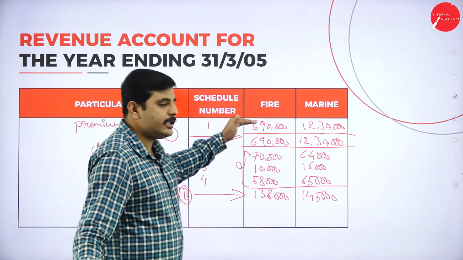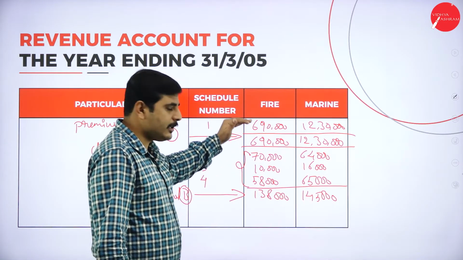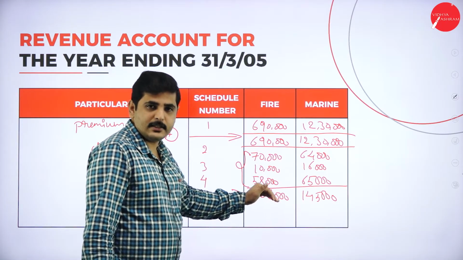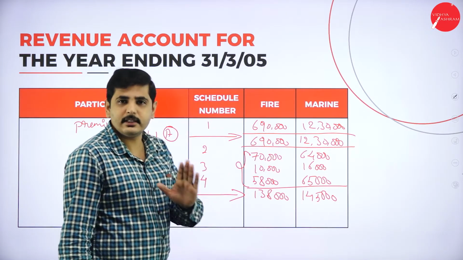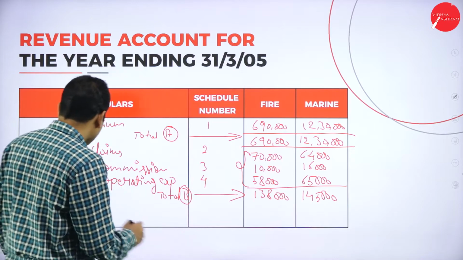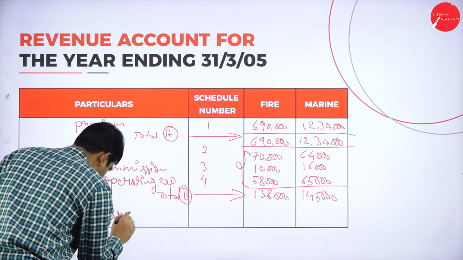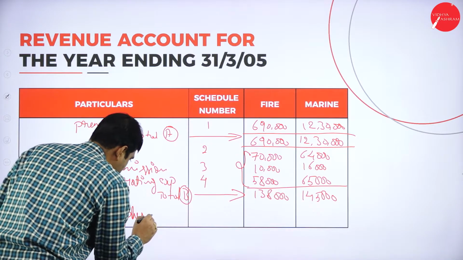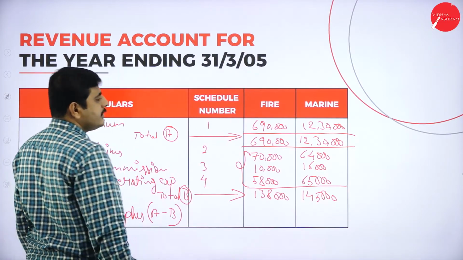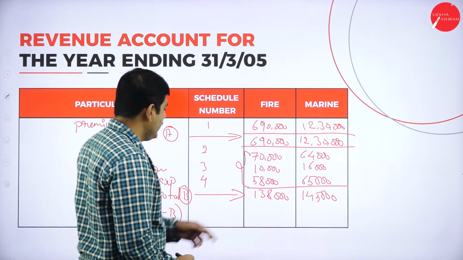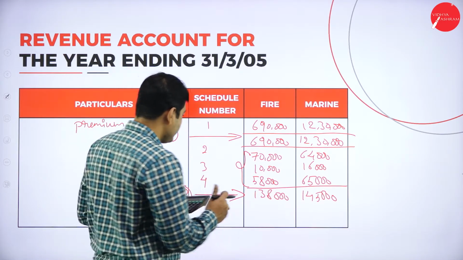Let's identify the surplus. See, 1 is the income, 2, 3, 4 are the expenses. So if the income is more than expenses, then it is called as surplus. If the expenses is more than income, then it is called as the deficit. Okay, now surplus equals to A minus B. So what's our total? A 6,90,000. B 1,38,000. Let's deduct the amount, then we'll get the surplus.